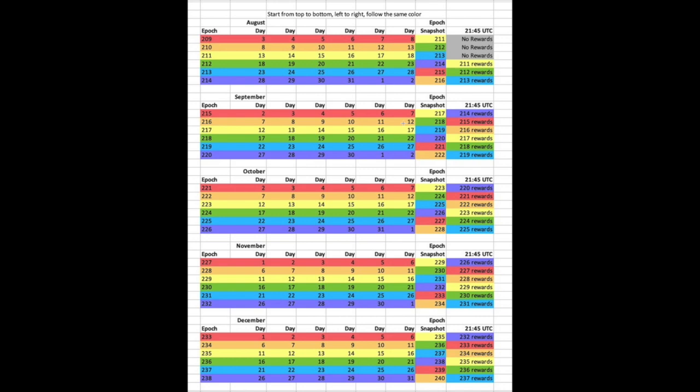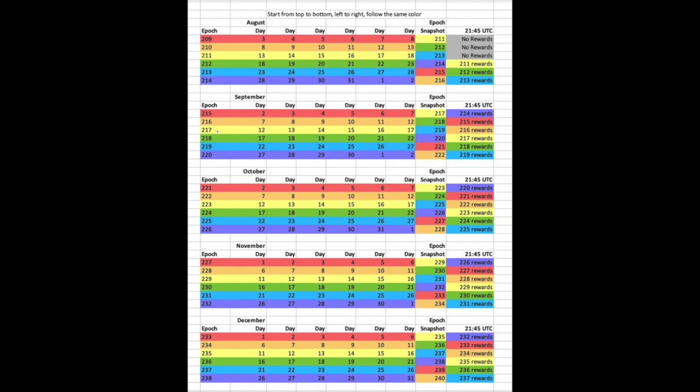Now you want to keep in mind whenever you have delegated to a stake pool, that delegation will take effect after the current and the next epoch. So a good rule of thumb is consider yourself looking at about maybe a 15-day time period before you actually see those rewards. Now let's say you were to have delegated to a stake pool.